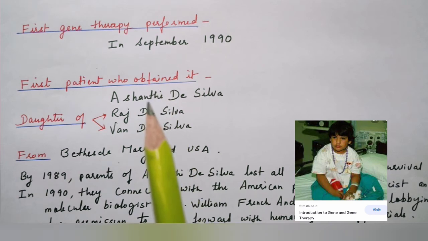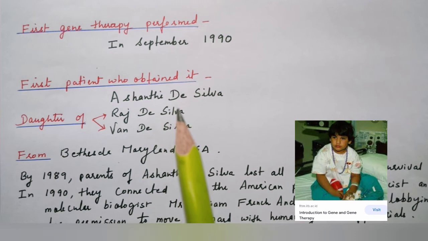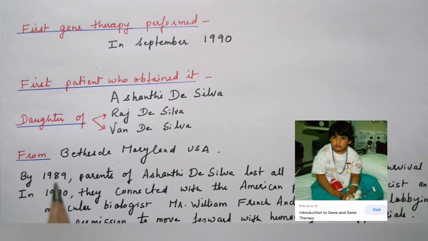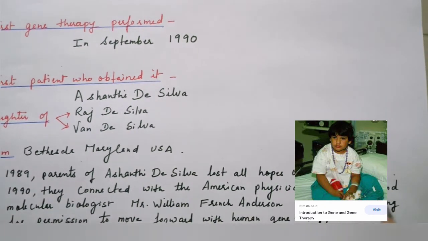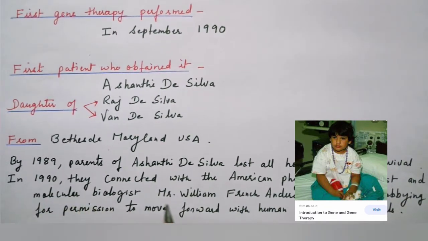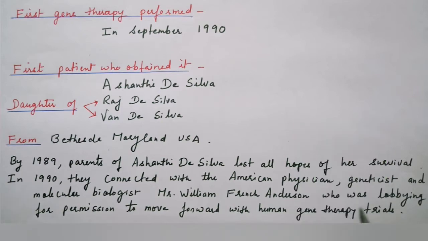After the birth, this child was continuously suffering with different kinds of diseases, and by the year 1989, the parents had lost all the hopes of her survival. But in the year 1990, they connected with the American physician, geneticist and molecular biologist Mr. William French Anderson, who was lobbying for permission to move forward with human gene therapy trials.